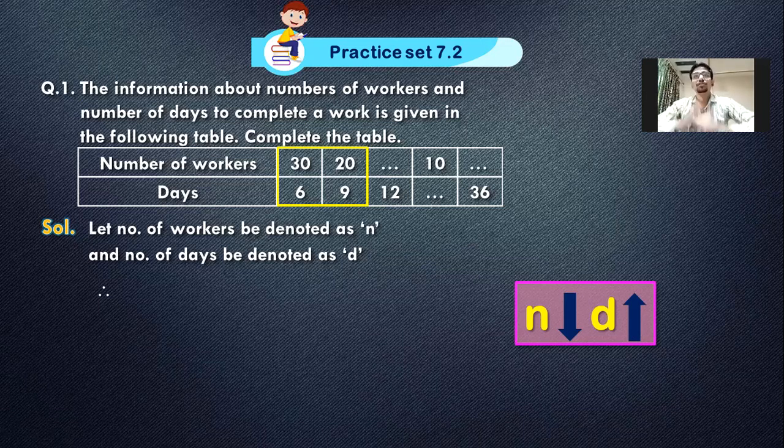अब मुझे क्या देखना था? इंक्रीज डिक्रीज वाला बिहेवियर. तो यहाँ पे I will hold on. I will say from here I can see n is decreasing, so n goes down. You can see an arrow here. At the same time d goes up. 6 days का 9 हो गया, 9 हो गया.